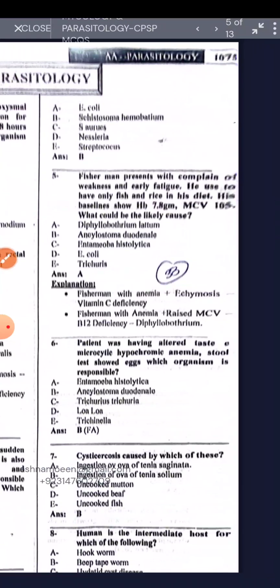And the fisherman presents with a complaint of the weakness and the early fatigue. He used to have only the fish and the rice in diet. His baseline showed the Hb 7.8, MCV 105. What could be the most likely cause is the Diphyllobothrium latum.